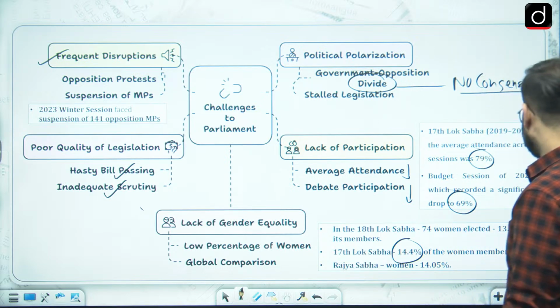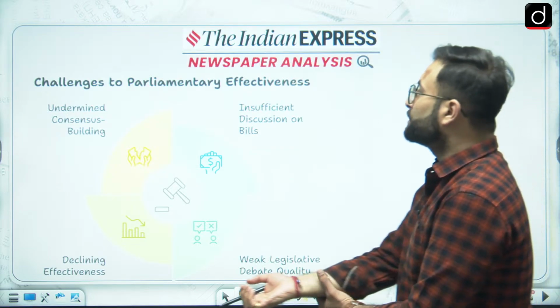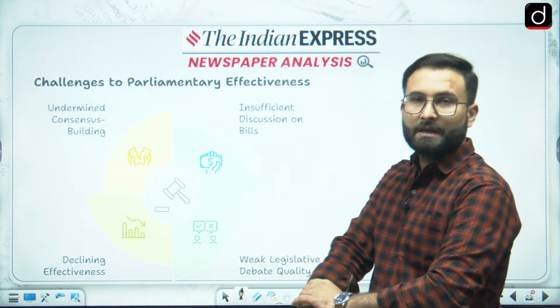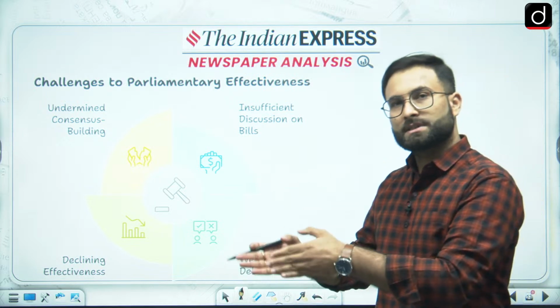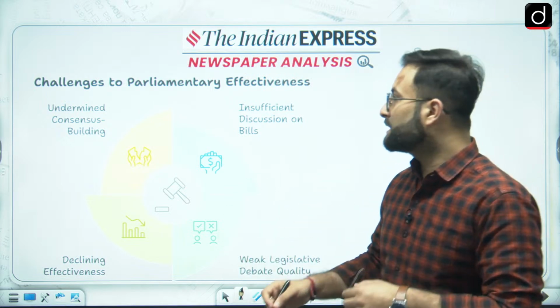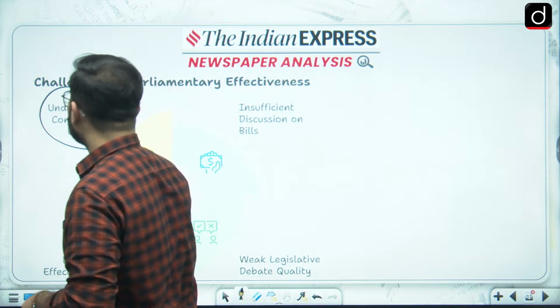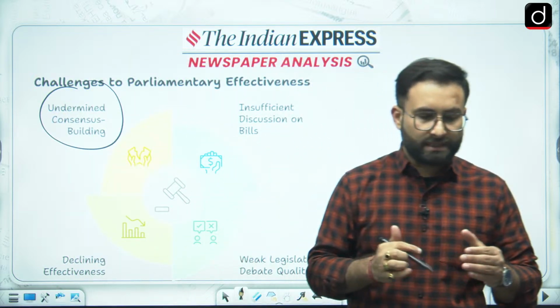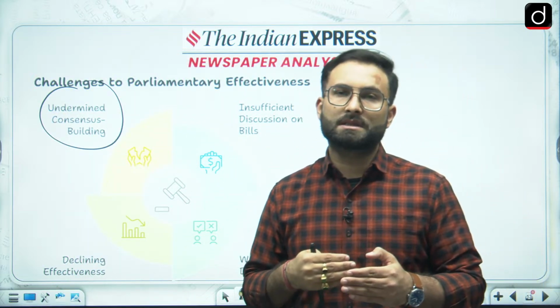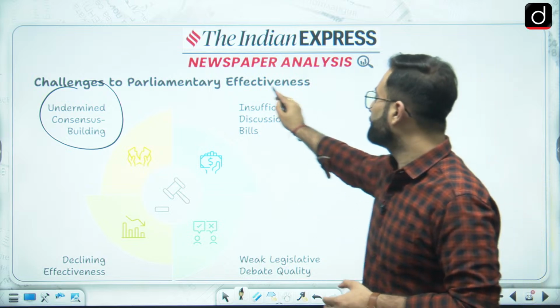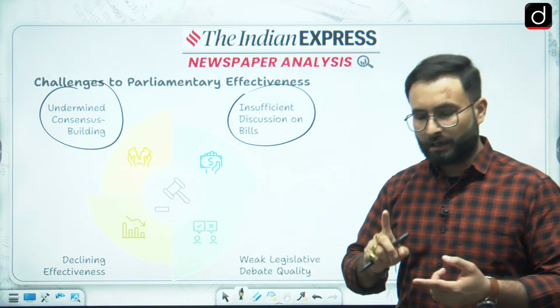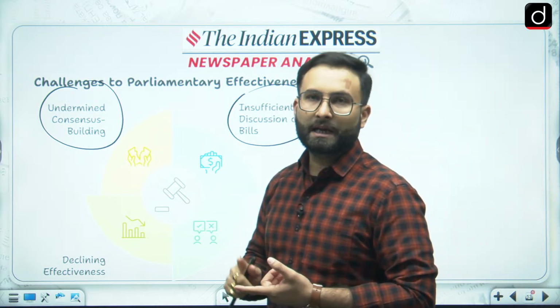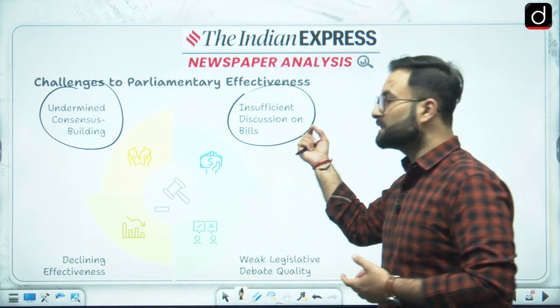Now let's move to the next one, challenges to parliamentary effectiveness. Whatever we have seen, these are the facts. Because of this, one, we are undermining consensus building. As I told you, if there is polarization in the house, consensus will not be there. Second, insufficient discussion on the bill, since attendance is low. Also there are disruptions because of which discussion is not happening.